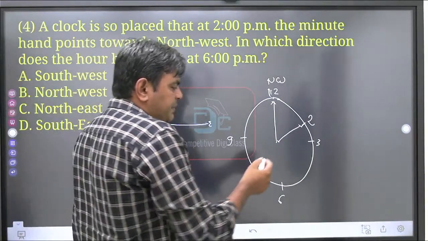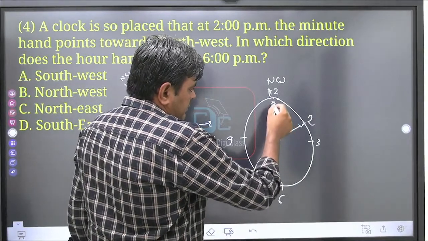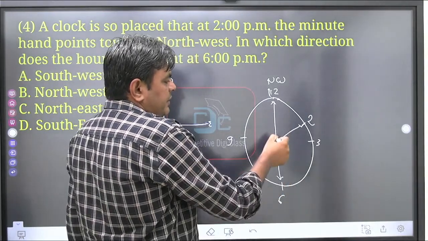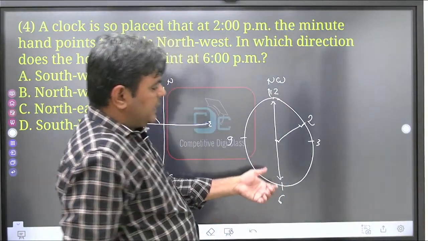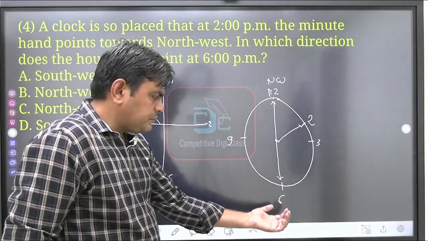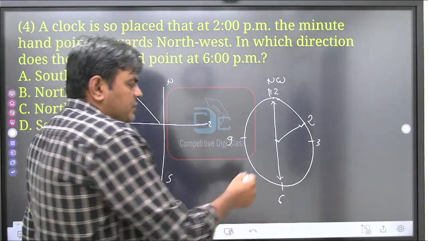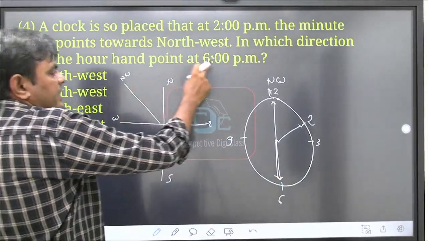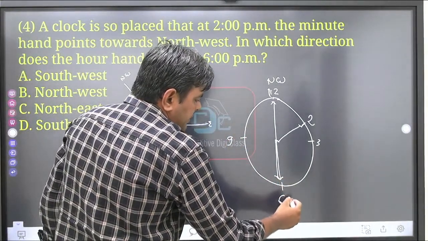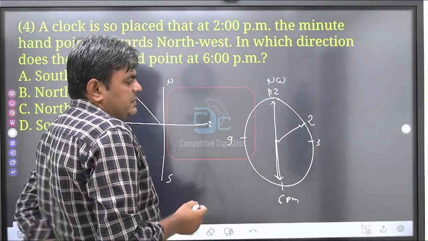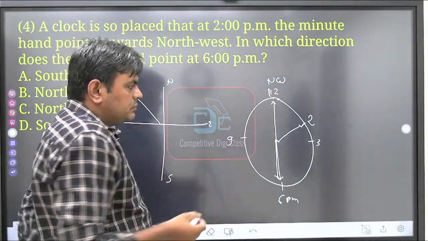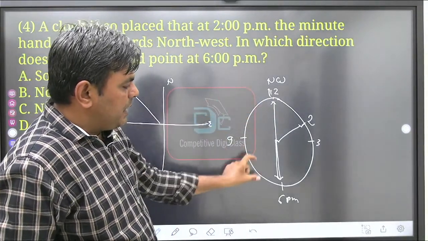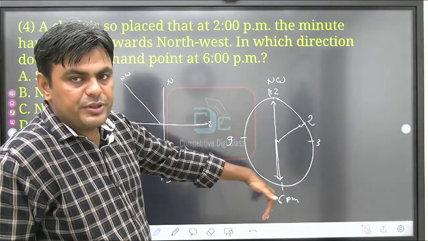Now, in which direction does the hour hand point at 6 p.m.? At 6 p.m. the minute hand is obviously towards 12, but the hour hand will be towards 6. So this is our hour hand at 6 p.m., in this direction. Now we can say that both are in opposite directions. The minute hand at 2 p.m. and the hour hand at 6 p.m. are in exactly opposite directions.